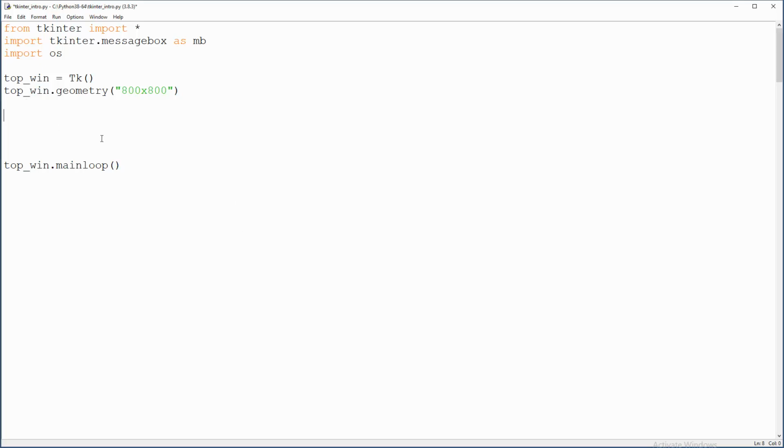Right, that's the idea. So first we will have a general label to explain what's happening, what needs to be clicked or what the status is. So this will be Label, uppercase L, I always forget that. That thing will be in the top window, and the text in the label will be "engine boost", let's say. Okay, and let's grid it. General label, we are going to grid it to row 0, column 0.